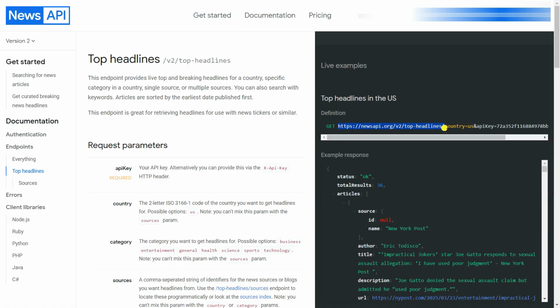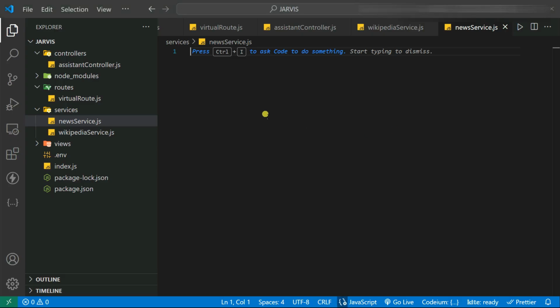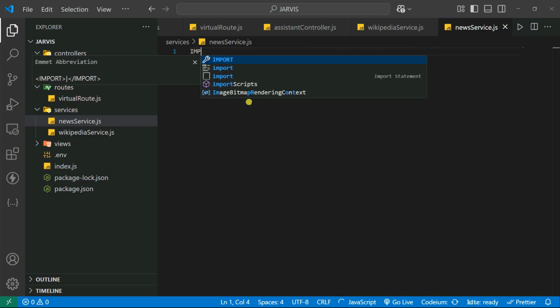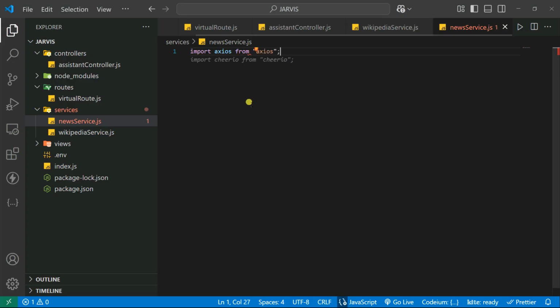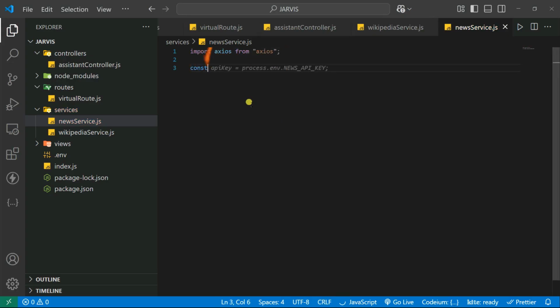I'm going to copy this one, and after that, let's go inside our VS Code. First, I'm going to import the Axios library because it's needed to access the API URLs so that you can hit them. Okay, let's import Axios from Axios, and then create a variable for the API URL, and I'm going to paste what I copied. After that, I just remove this question mark sign.